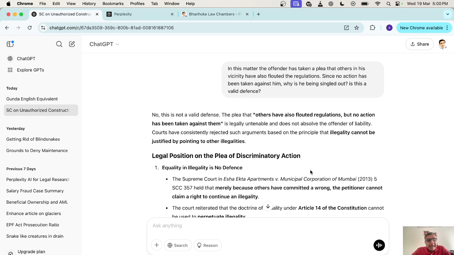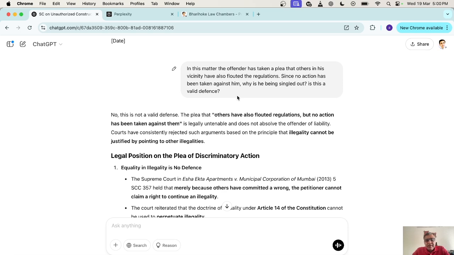What I have done is that I have given this query to ChatGPT. Of course, I had given the brief of that matter in detail prior to this message. Now the query to ChatGPT is that in this matter the offender has taken a plea that others in his vicinity have also flouted the regulations. Since no action has been taken against him, why is he being singled out, and is this a valid defense? Of course, we all know as advocates that it's not a valid defense, but I am taking this purely for the sake of demonstration.